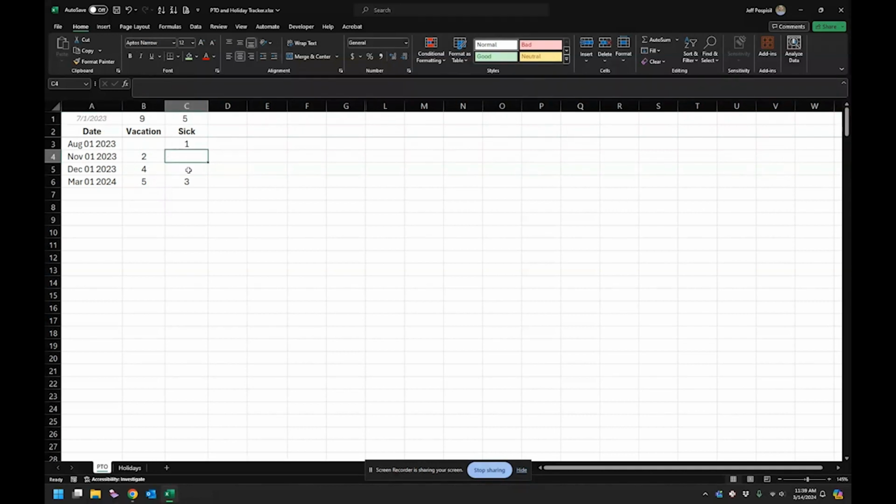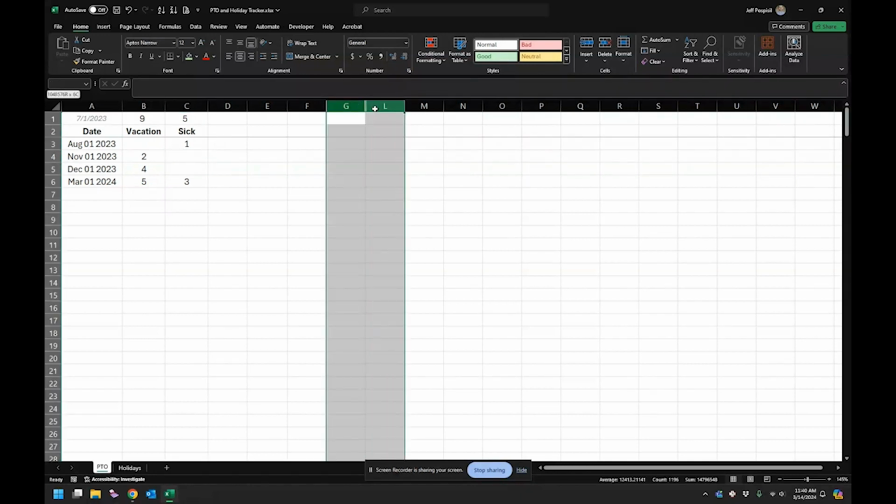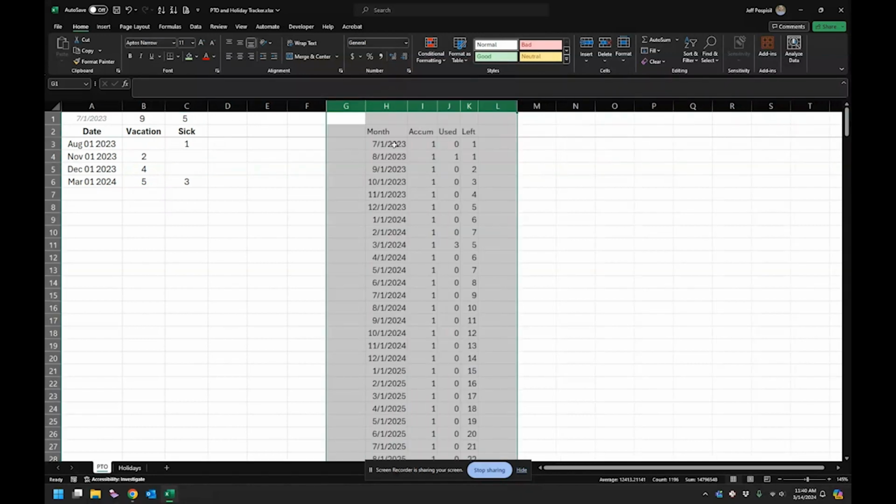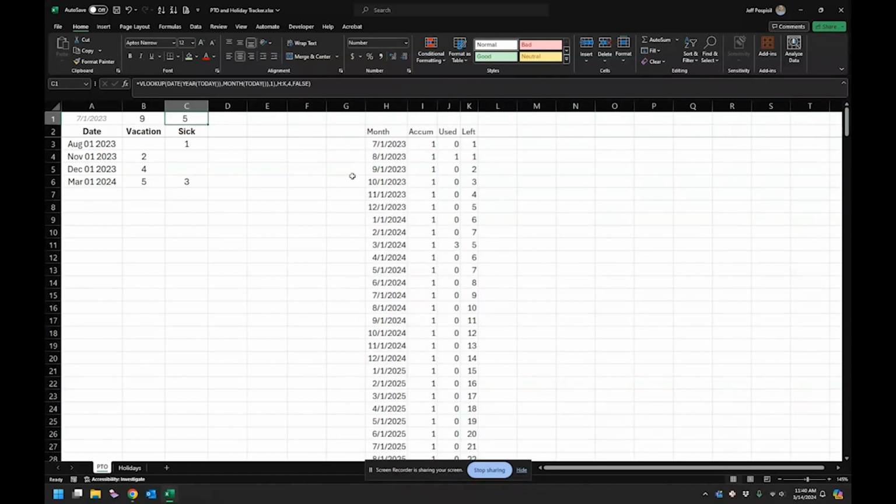The sick leave was a little bit tougher. So the sick leave, I earn 1 day a month up to a maximum of 24 days. And after that, it stops accumulating. So for this one, I ended up having to do it on the side. I hated having to do this. I wanted to find a really good formula to do it, but right now, this is what I'm stuck with.